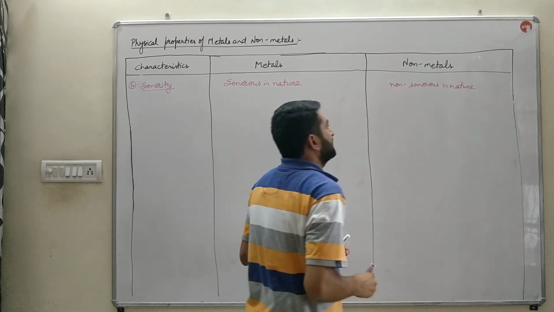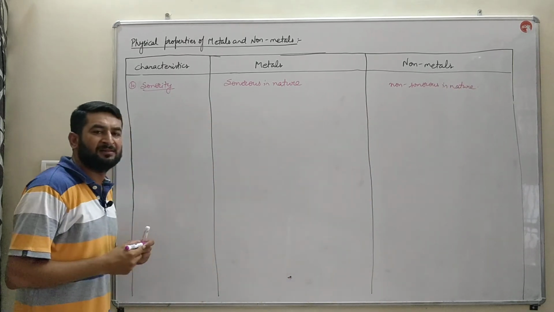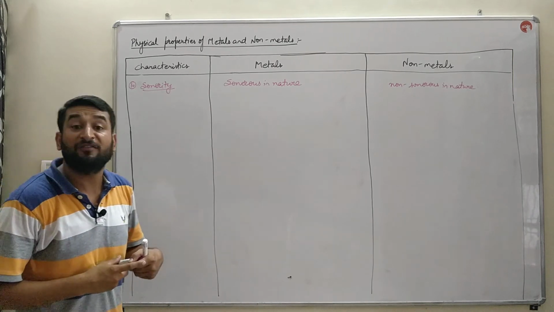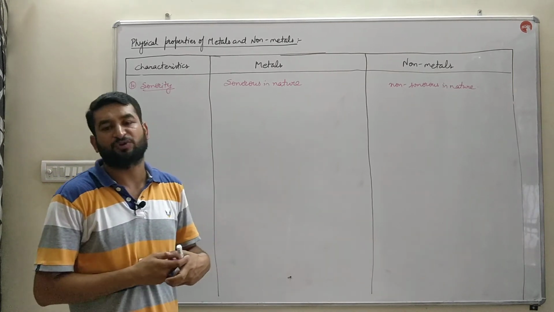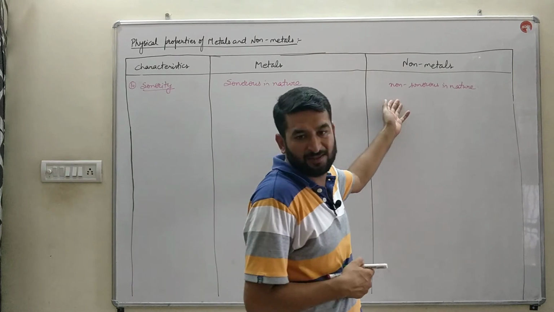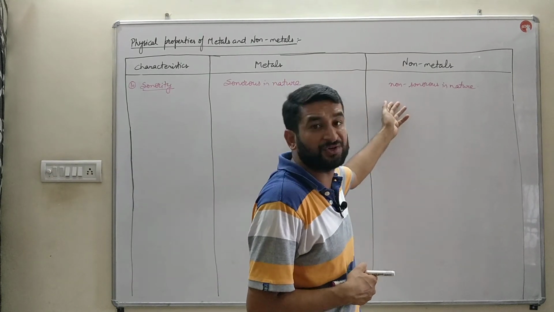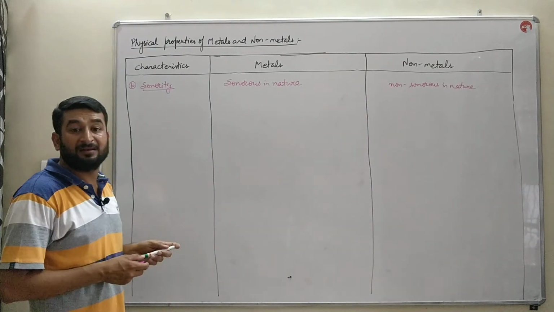The question may be asked to you, bache, why the ringing bells of temples are made up of iron, not of wood. Because wood is composed of non-metals, and non-metals are non-sonorous in nature, whereas the metal, that is iron, is sonorous in nature.